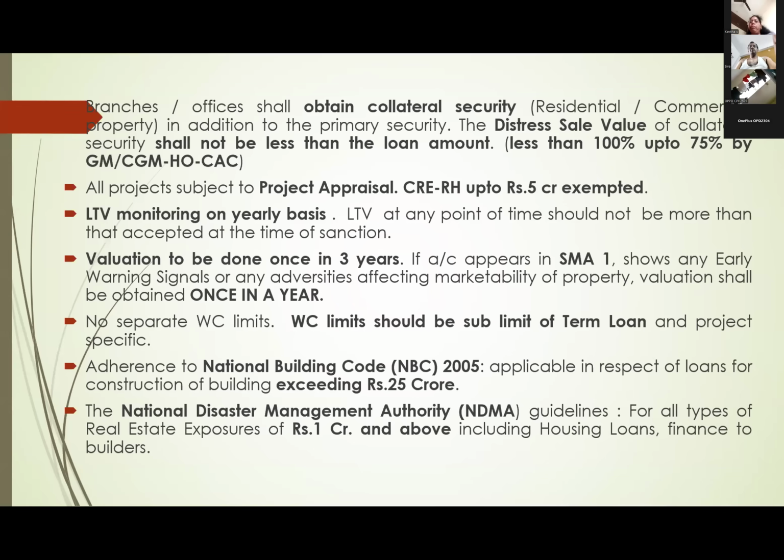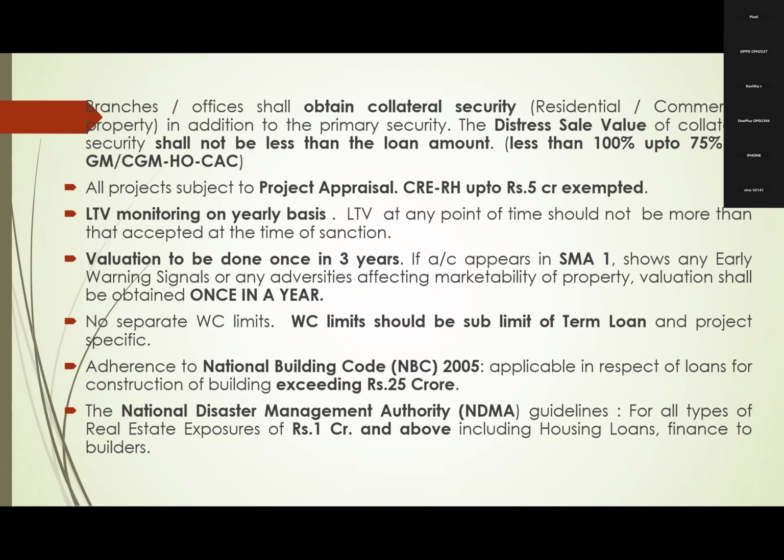So for this cutoff limit, normally, what is this cutoff limit for new borrowers? 10 crores and above. They have to get this project appraisal done by PAC or PAG for new borrowers. And for existing borrowers, again, based on risk rating and their dealings, it is separate. Suppose the party is dealing with us for more than 3 years and rated as low risk or normal risk, in such cases, 20 crores is cutoff point.